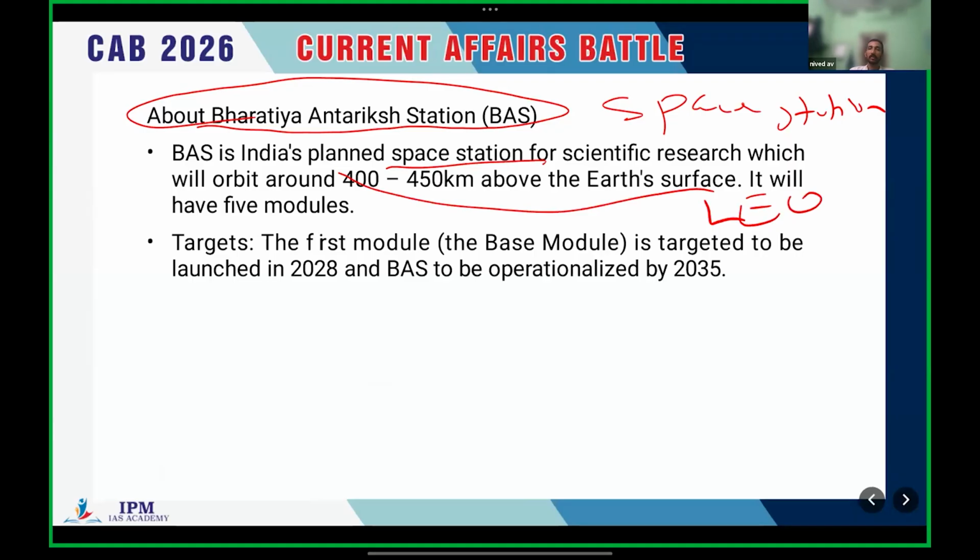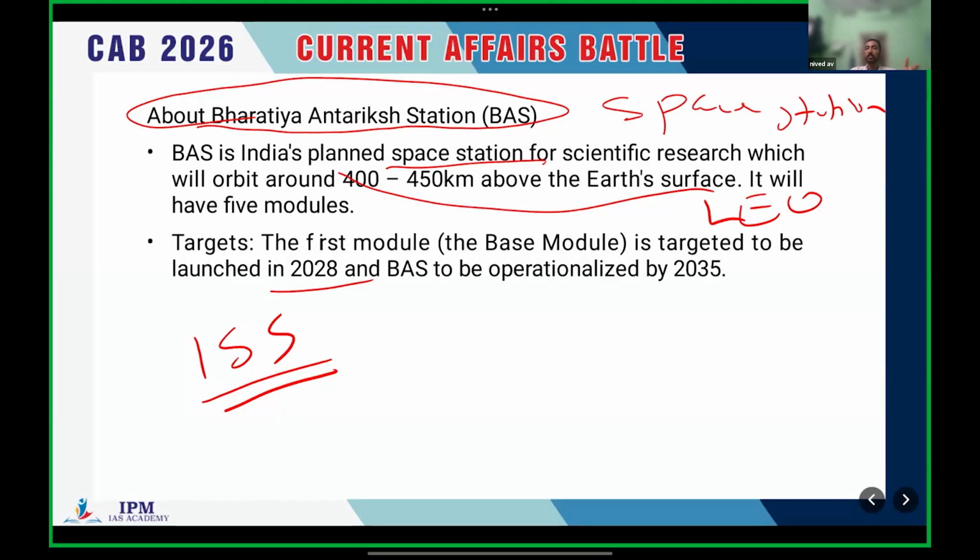So India is planning to launch the first module. I have already discussed that we built the International Space Station by sending different components and combining all those components in space itself. That's the same modus operandi that India is following to build the Bharatiya Antariksh Station. India is planning to send different modules and combine them in space itself. For that, the first module is targeted to be launched in 2028.